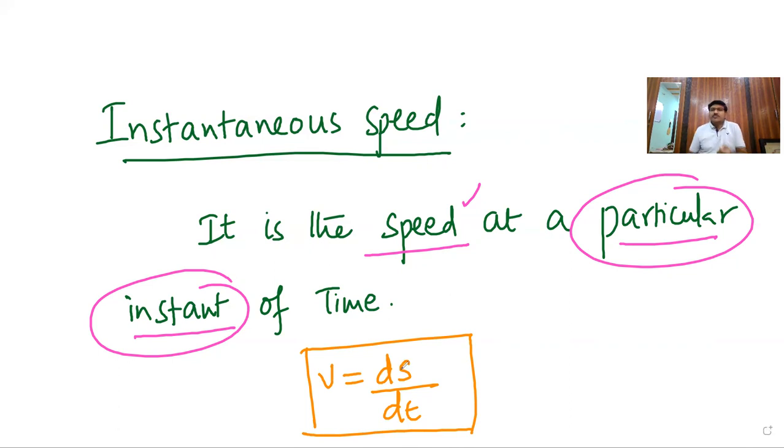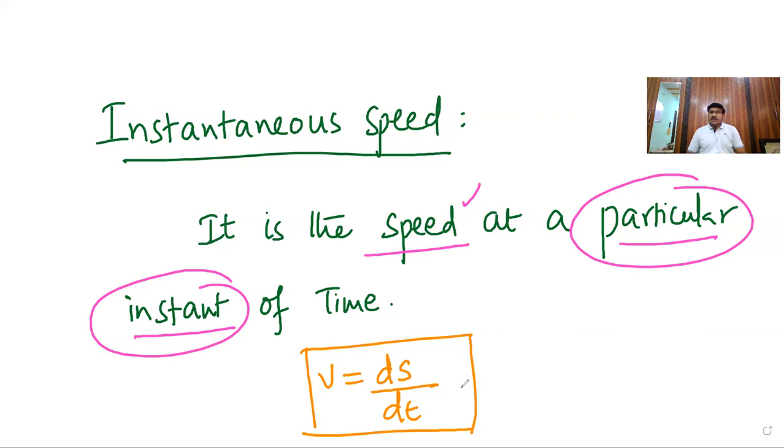D stands for differential, a very small element, small distance ds with dt, small time. Because it is at that particular point, a very small distance and very small time will be there. Hence, instantaneous speed is mathematically defined as ds by dt, whereas average speed, already we have seen, is defined as delta S by delta T for a longer duration.